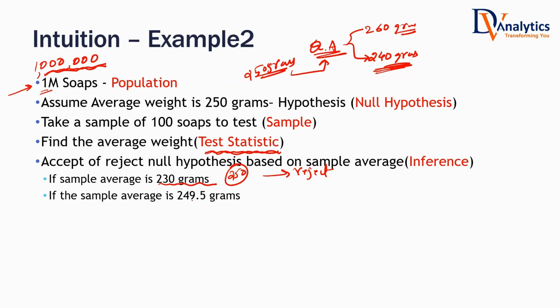What if the sample average is 249.5 grams? 0.5 grams different. That means less than 1 gram difference is there. Are you going to reject this whole 1 million soaps, or would you pass that and say let us go ahead and export it? What would you do? Yeah, acceptable limit. Do you think the customer will really sue us for 0.5 grams? No, sir. Impossible, isn't it? There is tolerance also. Yeah, there is a little bit of tolerance. If it is near to 250, it is fine. But if it is very far higher, far lower, then it's not fine.